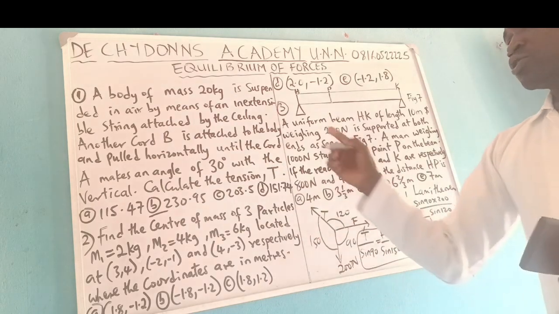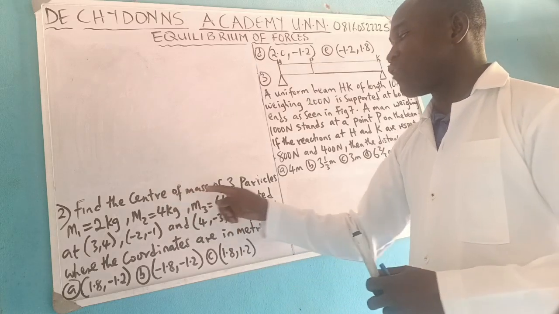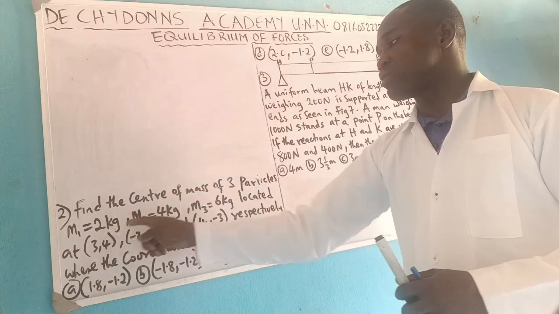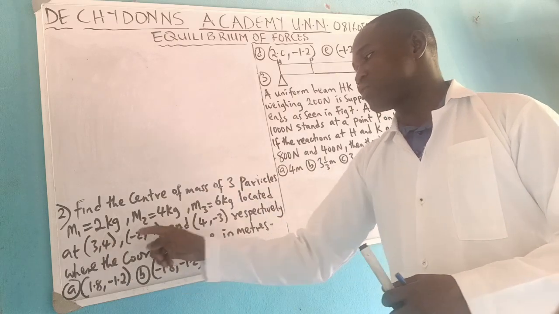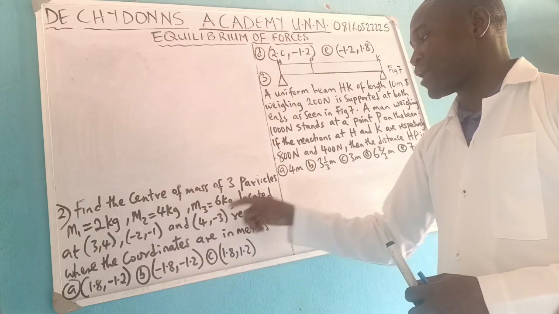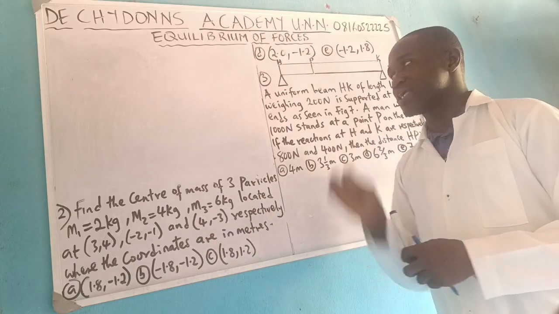Okay? You go to question number 2. Let's solve question number 2. Find the center of mass of 3 particles M1 2 kg, M2 4 kg, M3 6 kg located at 3, 4, minus 2, minus 1 and 4, minus 3, where the coordinates are in meters and options are given.